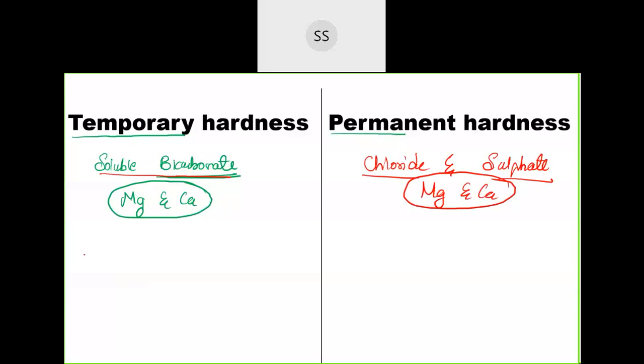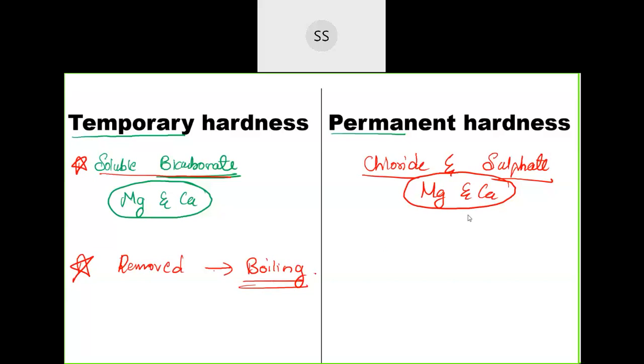Now this temporary hardness, see the name temporary, means it is not going to stay for a long time. You can remove it easily. It can be removed by a simple process, just by boiling. So the method we use is just boiling. If you boil, it will give rise to soft water, and you can remove the hardness.